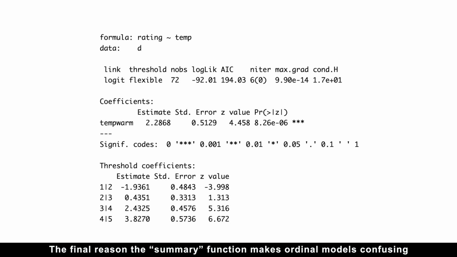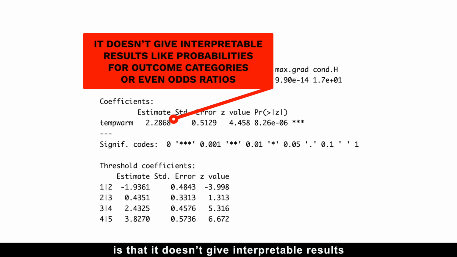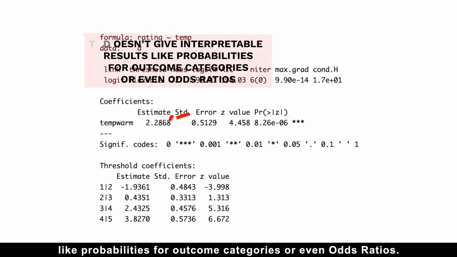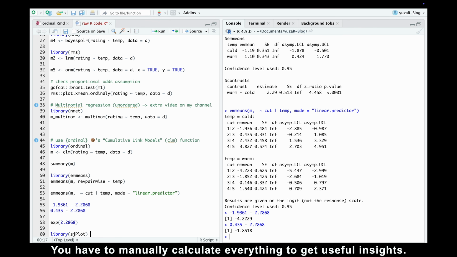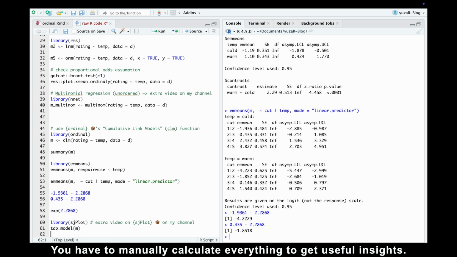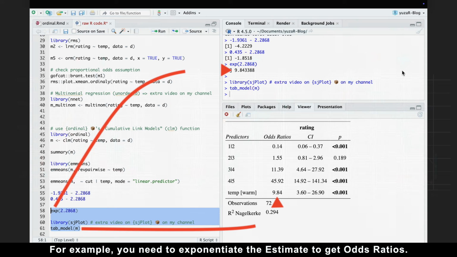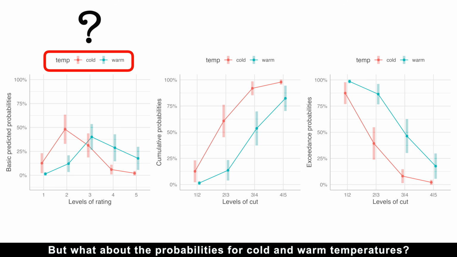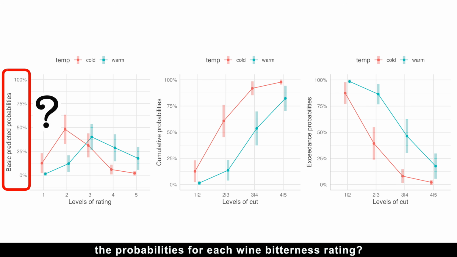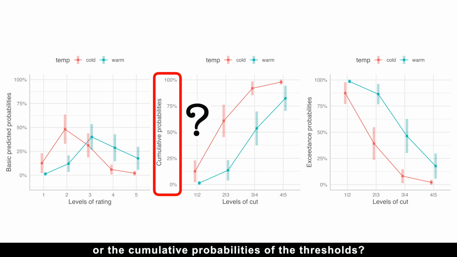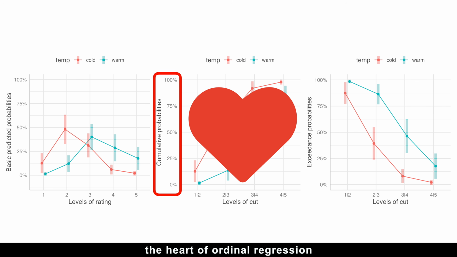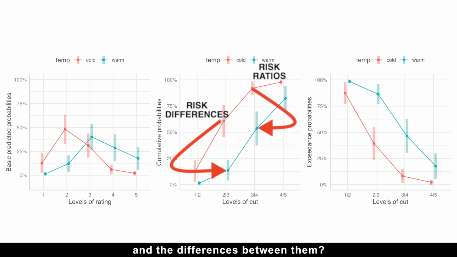The final reason this summary function makes ordinal models confusing is that it doesn't give interpretable results like probabilities for outcome categories or even odds ratios. You have to manually calculate everything to get useful insights. For example, you need to exponentiate the estimate to get odds ratios. But what about probabilities for cold and warm temperatures? The probabilities for each wine bitterness rating? Or the cumulative probabilities of the thresholds, the heart of ordinal regression, and the differences between them?